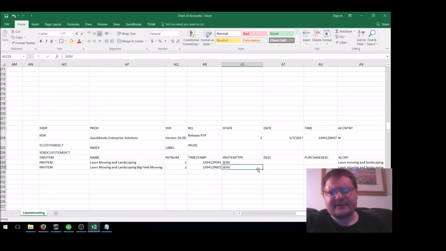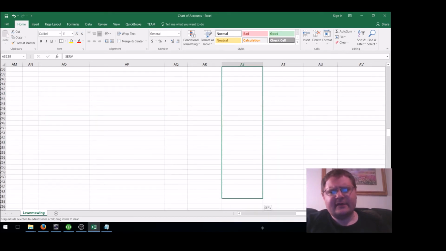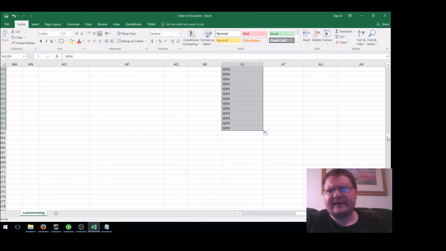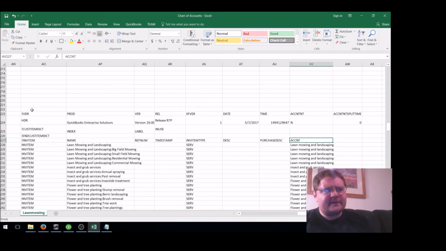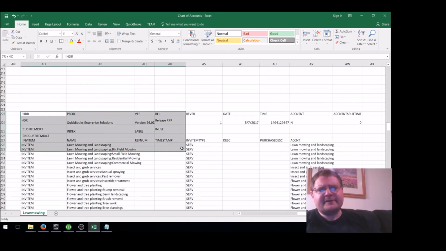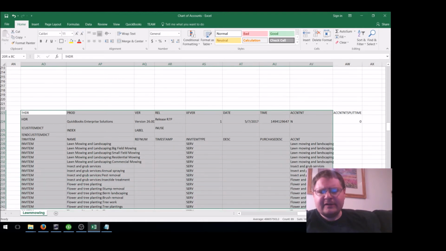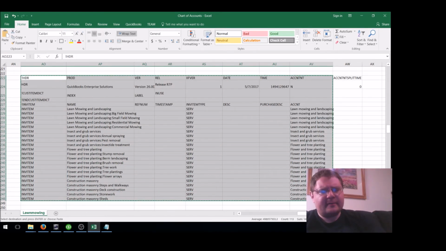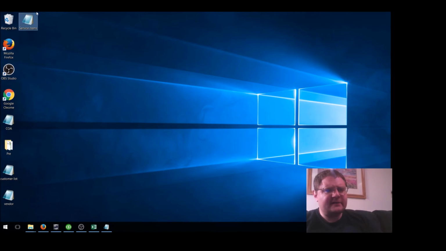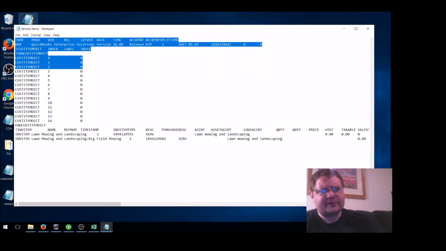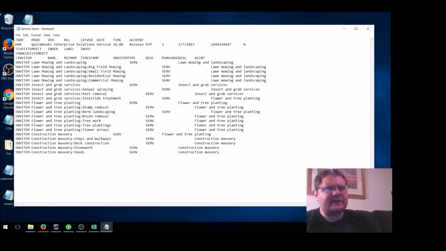So we can use a bunch of service items. You could probably type them in faster. Only just to speed things along a little bit, I just got this done in Excel a little bit quicker. This way we can get the services into the QuickBooks company so we can start getting into some of the fun stuff in accounting.